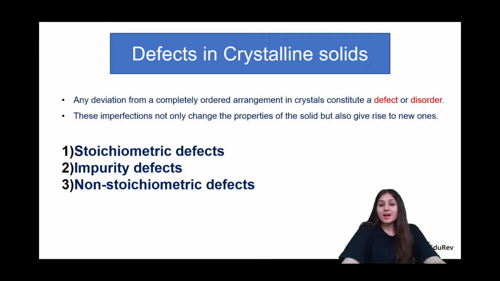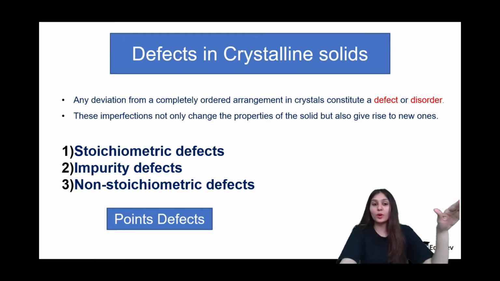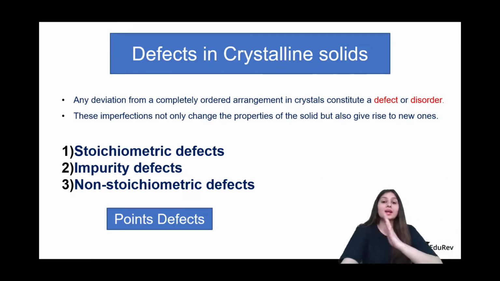These defects are of 3 types if we classify them: stoichiometric defects, impurity defects, and non-stoichiometric defects, okay? And it's important to know that all of them are included in the point defects category. So what is a point defect? Whenever in a crystalline lattice there is a defect at lattice points, those defects are called point defects. Whereas when we have defects in an entire line of atoms, molecules or ions, that is called a line defect, which is not going to be part of this video today, which means we are only going to be discussing the point defects here.